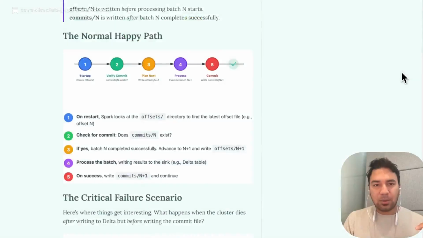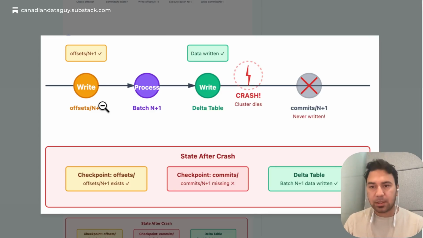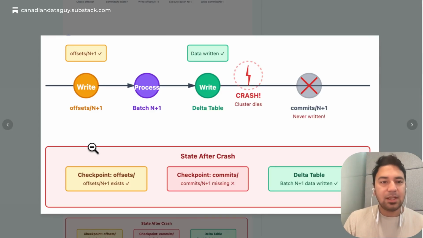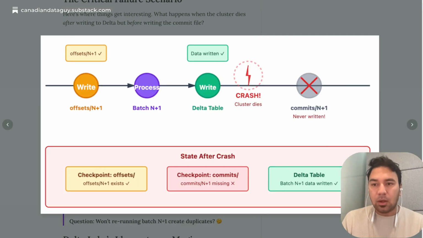Now let's talk about a more complicated scenario. Say you killed your structured streaming job. Say you killed the driver, you lost a node, whatever happened, a crash happened and your cluster died. Let's talk about a scenario when that happened. So let's say you started processing offset n+1. Again, this is the intent. We are trying to process these offsets. We wrote the output to the target table and the cluster died before we were able to write the commit n+1 file. How does Spark streaming then avoid duplicates when writing to the target Delta table in our scenario?